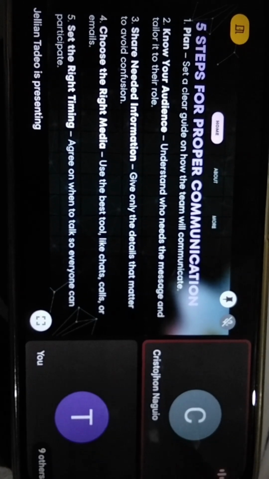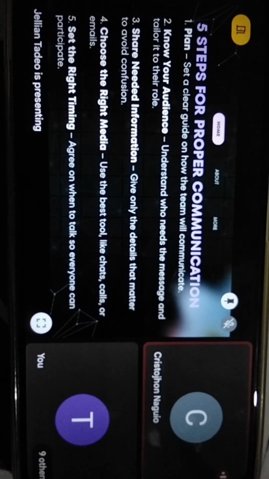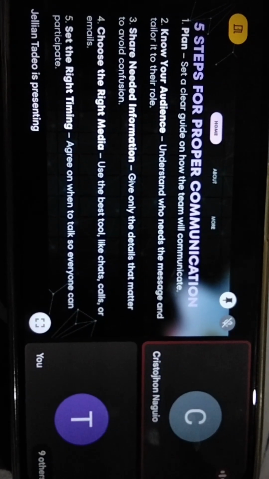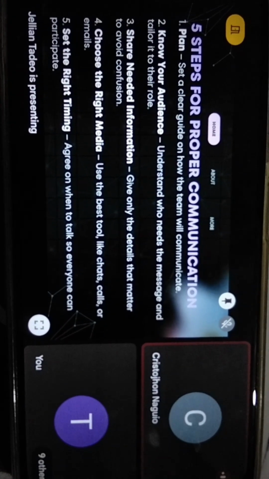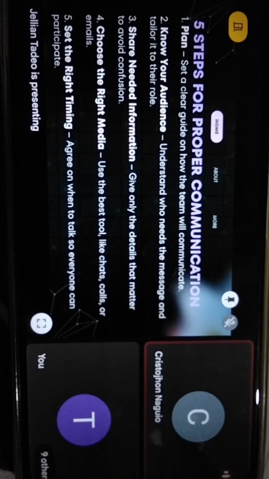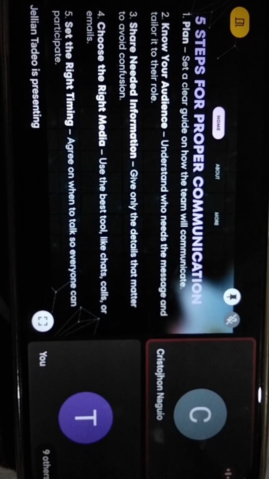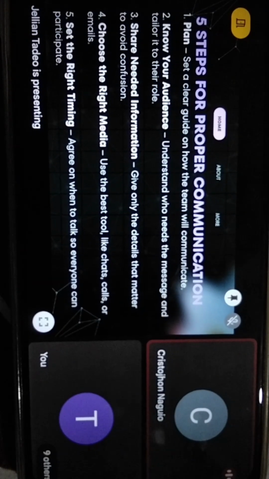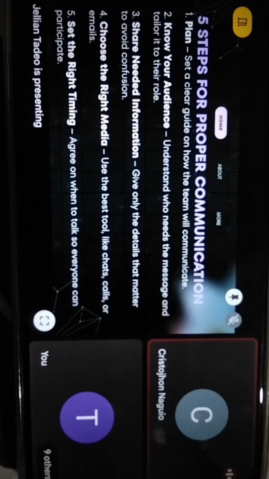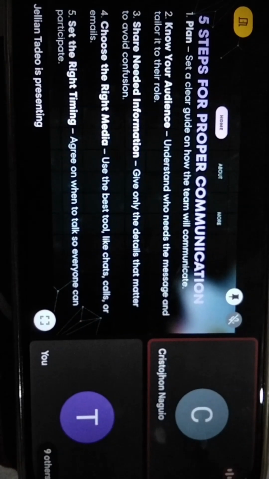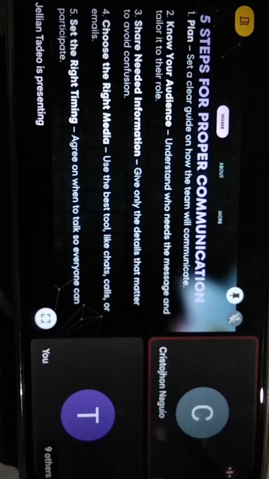Example, a project manager needs to inform the team about the deadline change. In this example, they plan the message carefully to avoid confusion and focus on the new schedule. Number 2, know your audience, understand who needs the message and tailor it to the role. So you need to understand who you are communicating with, their role, knowledge, and needs. Tailor your message so it's clear and relevant.